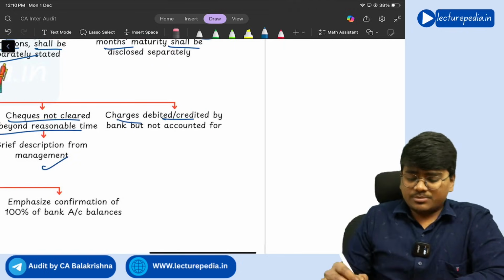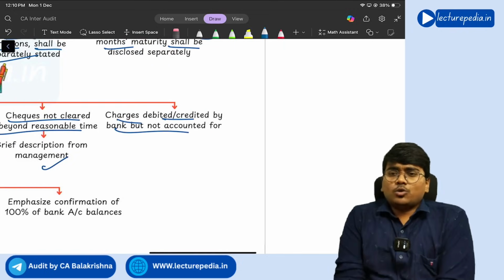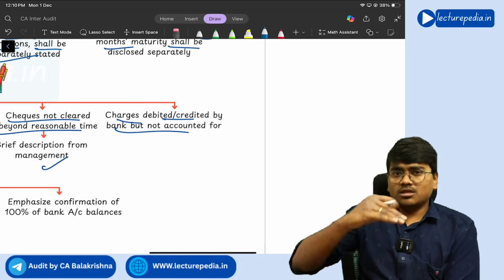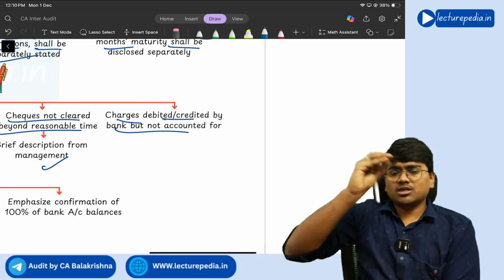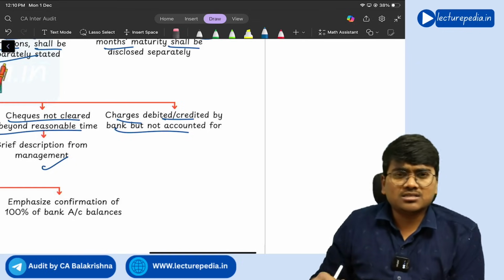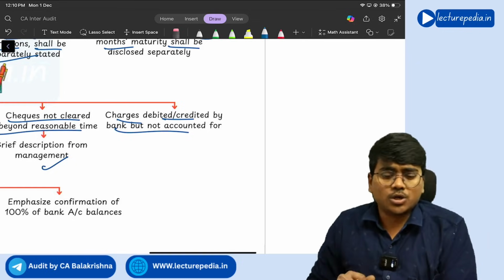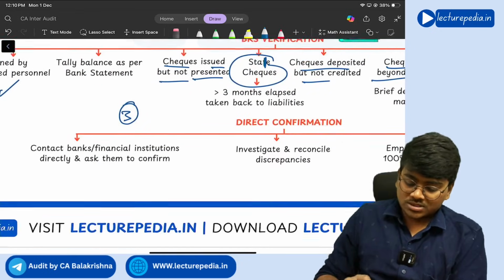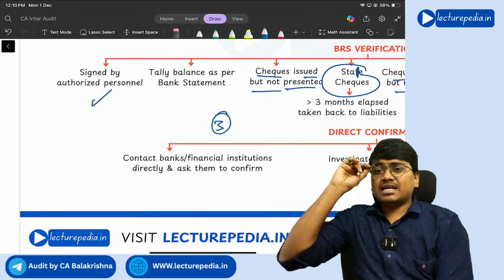And charges debited or credited by the bank but not accounted for, if this item is presented in the BRS, you need to check why it has not been accounted for, even though the bank has debited the charges, why the same has not been accounted in the books of accounts. Next, you need to ask direct confirmation.